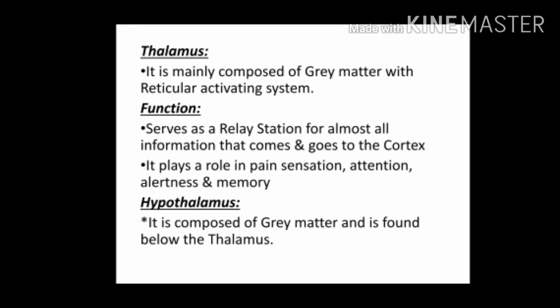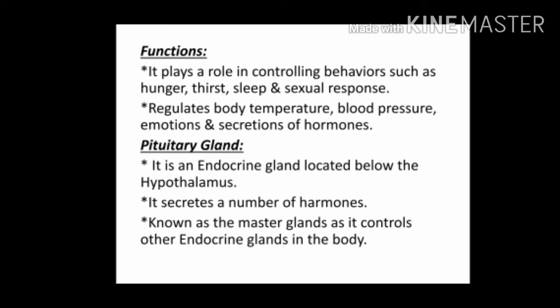The third part of the forebrain is the hypothalamus. It is composed of grey matter and is found below the thalamus. Functions of hypothalamus. It plays a role in controlling behaviors such as hunger, thirst, sleep and sexual response. It regulates body temperature, blood pressure, emotions and secretions of hormones.